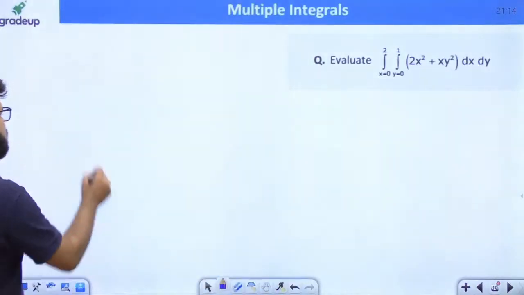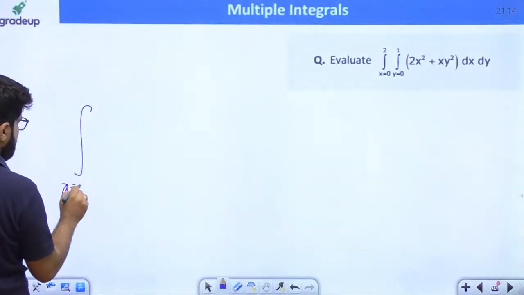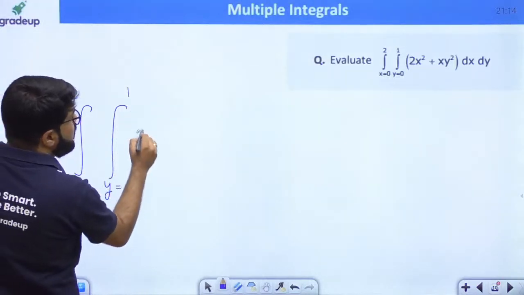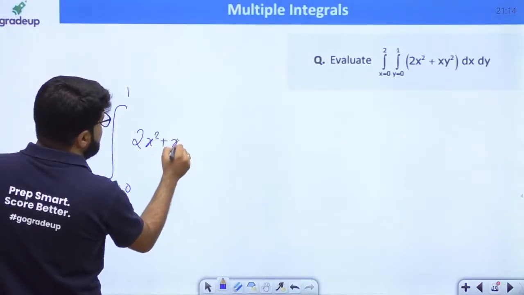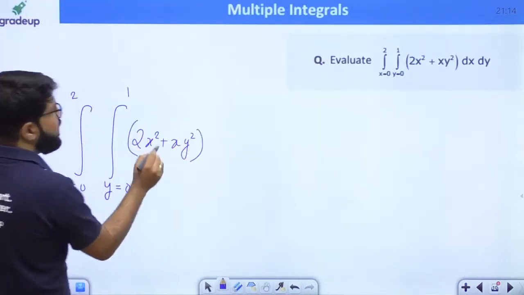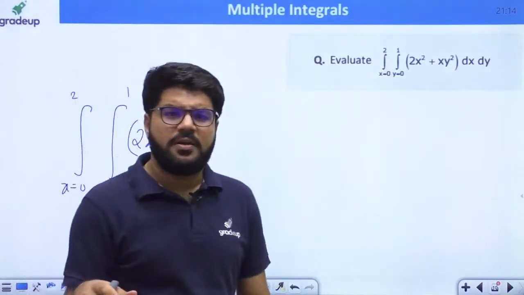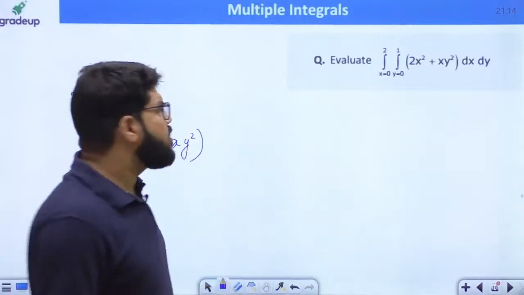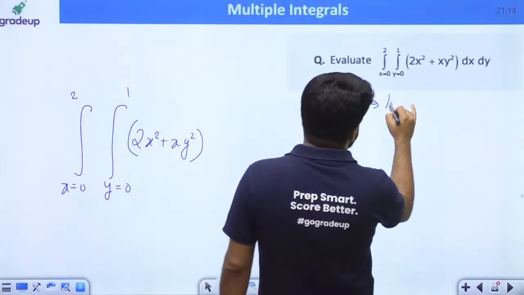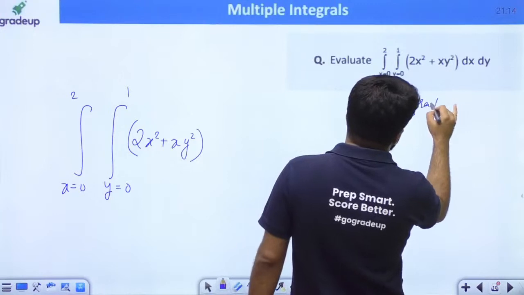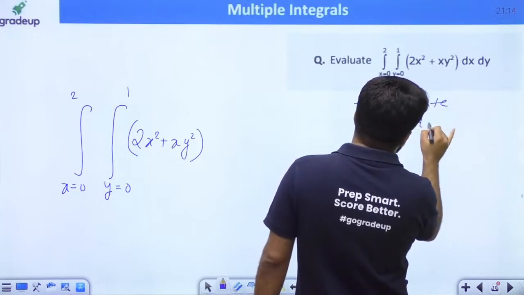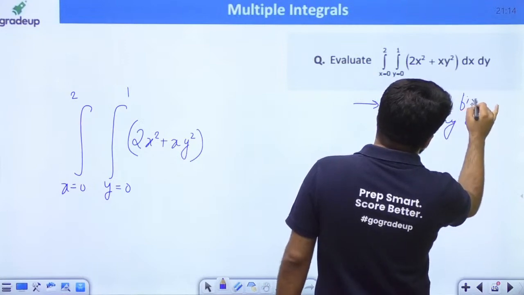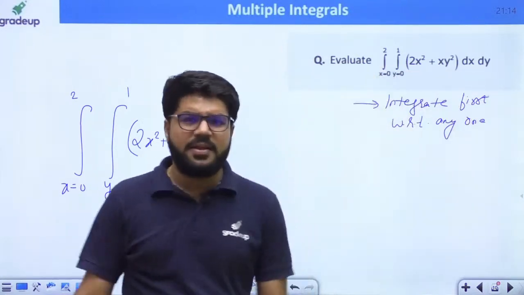Integral x equal to 0 to 2, integration y is equal to 0 to 1, 2x square plus xy square dx dy. First I should integrate with what? Both the limits are constant, so you can integrate first with respect to anyone, whatever you like, whether it is x or y.